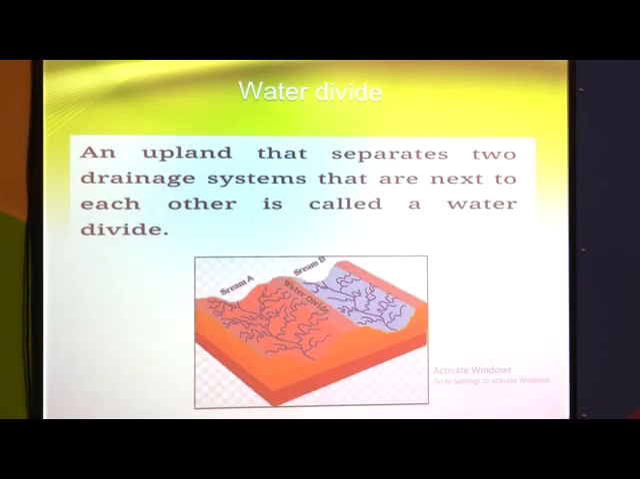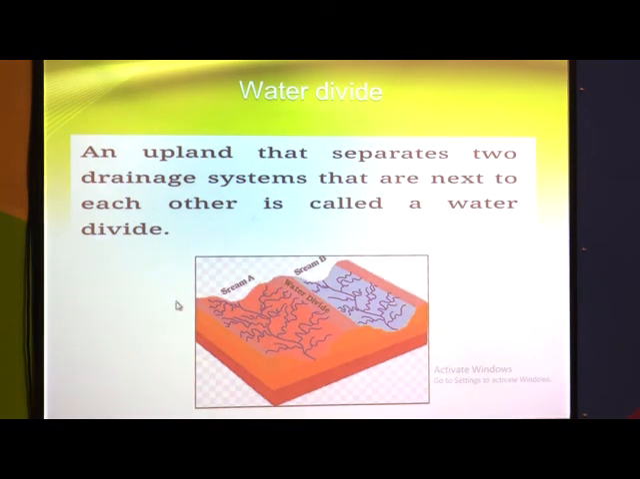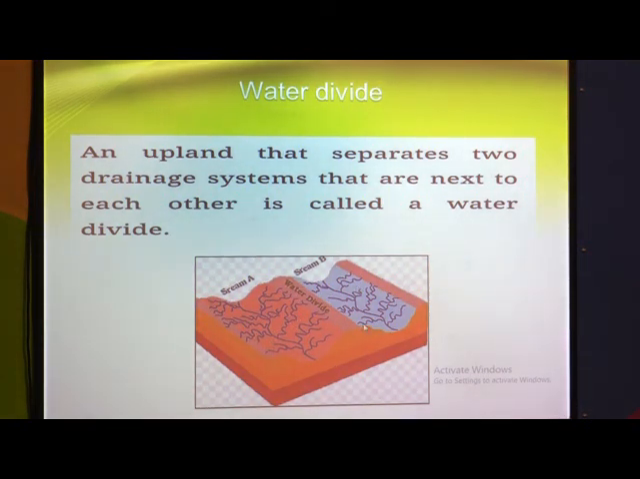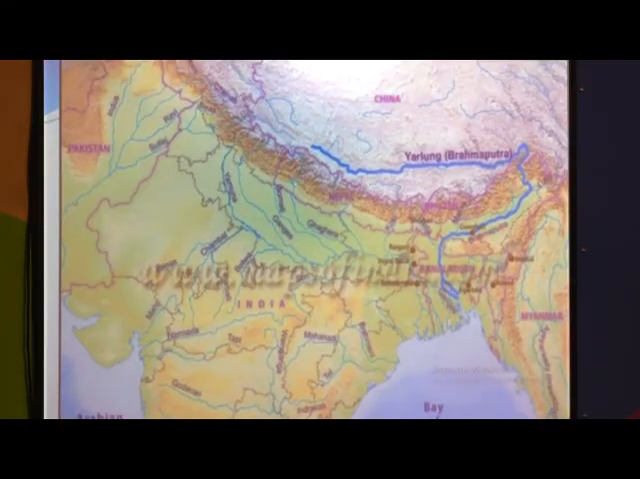Water divide means when two rivers are flowing and the upland area or middle part separates these two rivers. See here on the diagram, stream A and stream B, and this upper portion separates stream A and stream B. This upper portion is called the water divide. So water divide and drainage are clear.